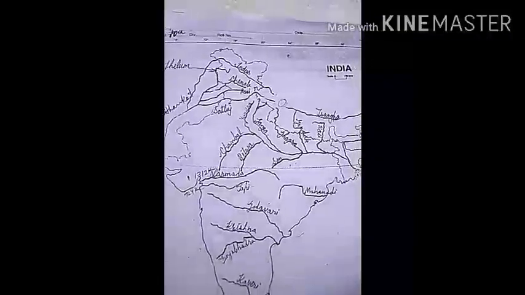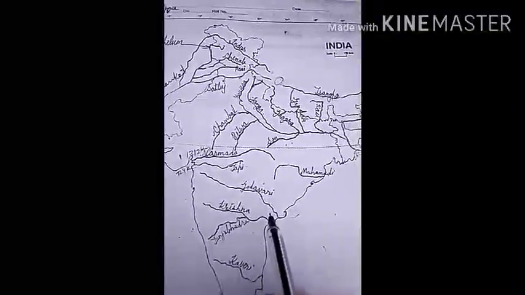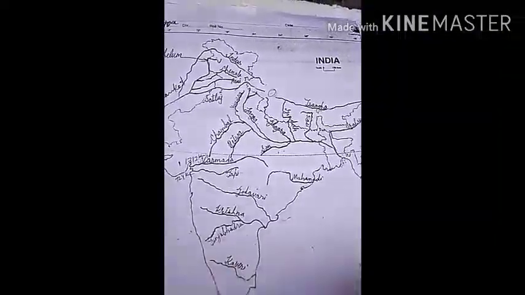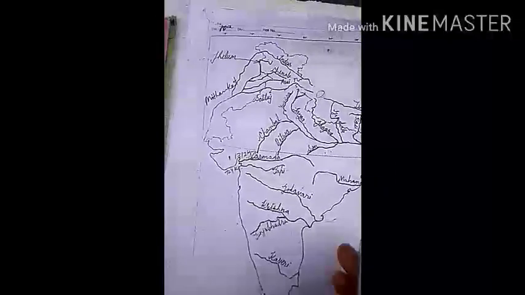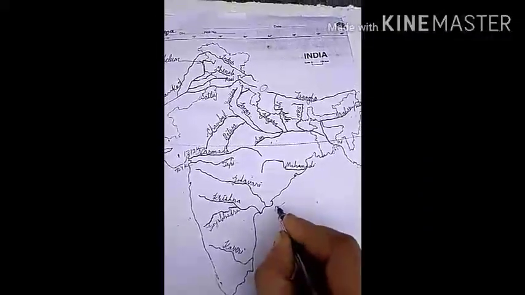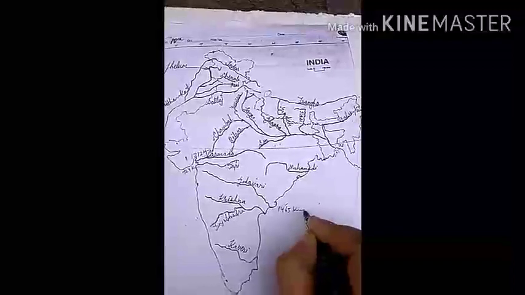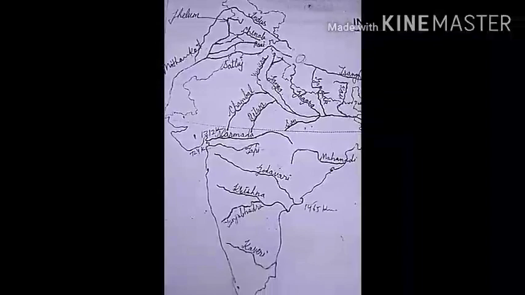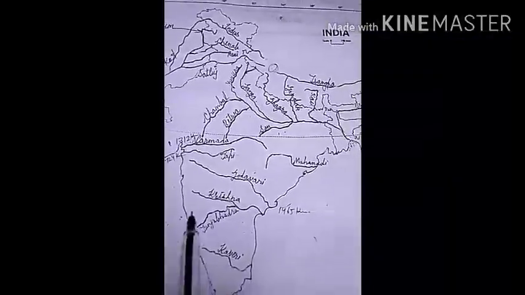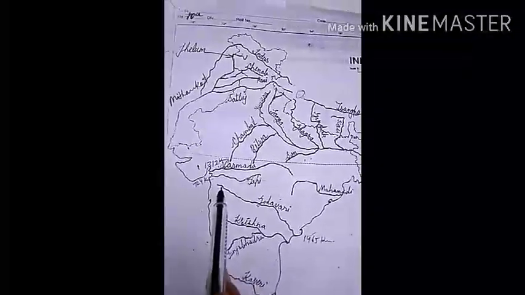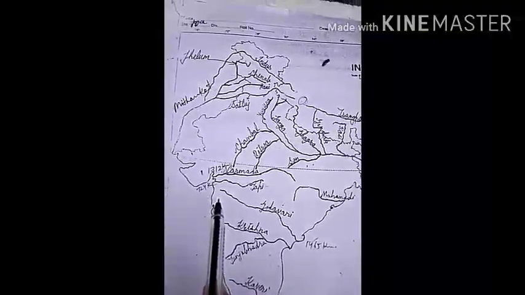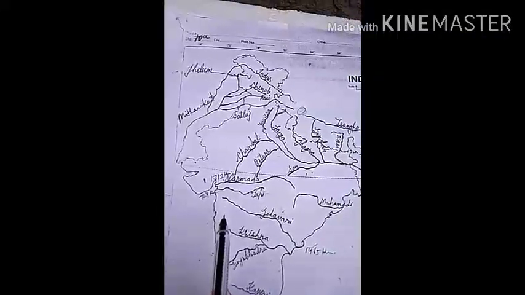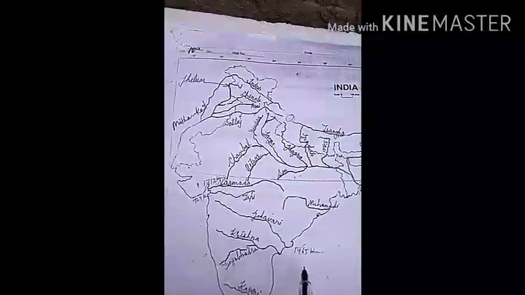Next, Godavari River. Godavari River is the largest peninsular river of India. The length of this river is 1465 km. Because of its length, it is also known as Dakshin Ganga, Ganga of South India. It rises from the slopes of the Western Ghats in the Nasik district of Maharashtra. It drains into the Bay of Bengal.